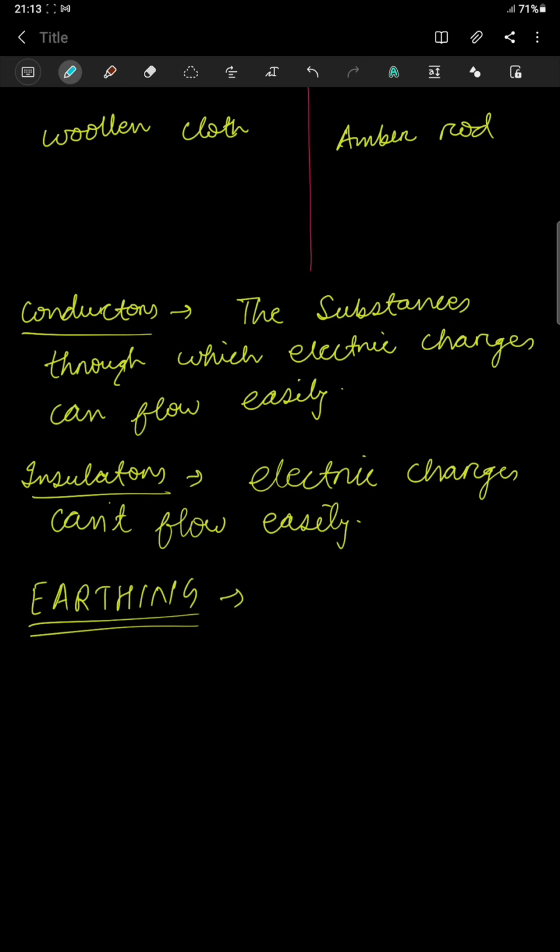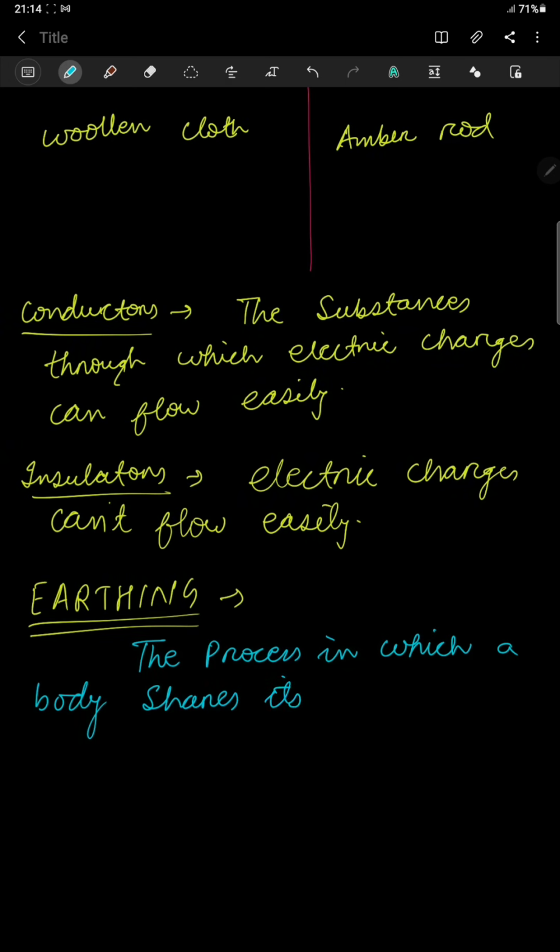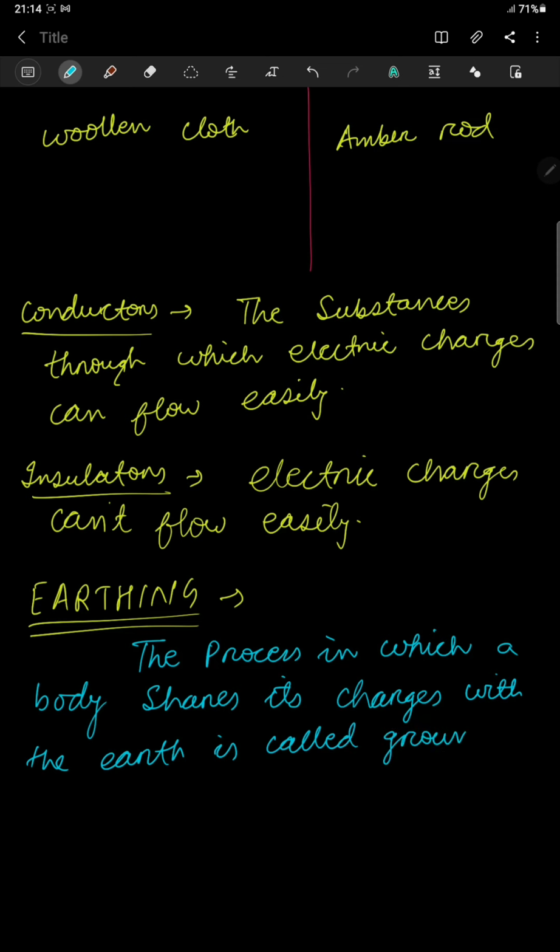So basically earthing is the process in which a body shares its charges with the earth. It is called grounding or earthing.